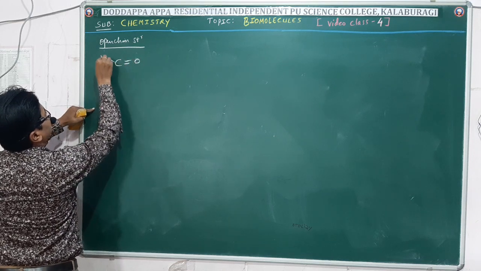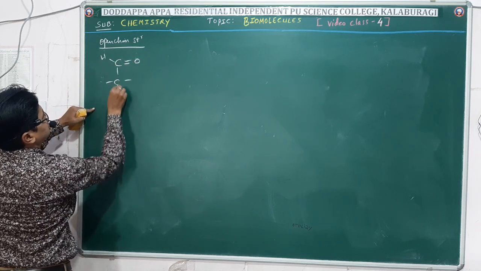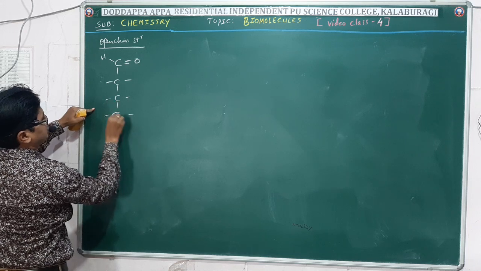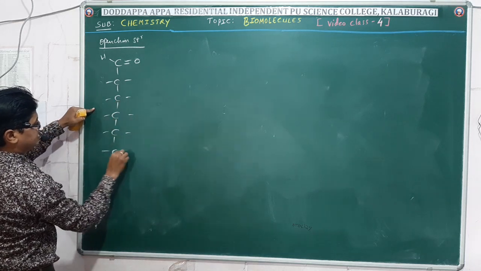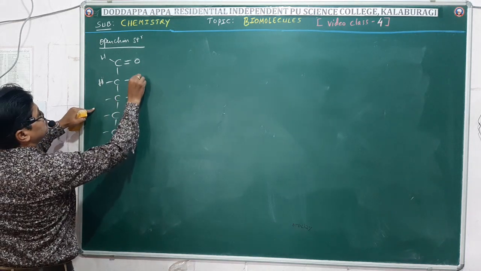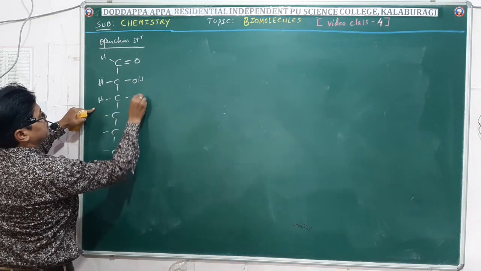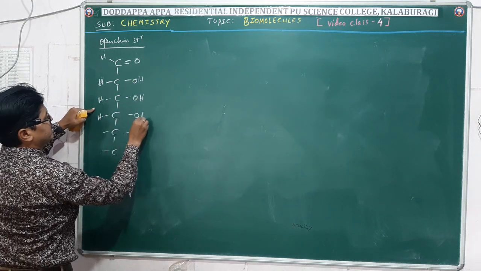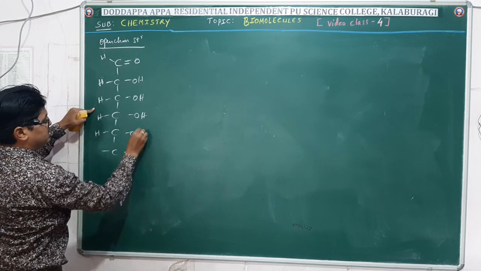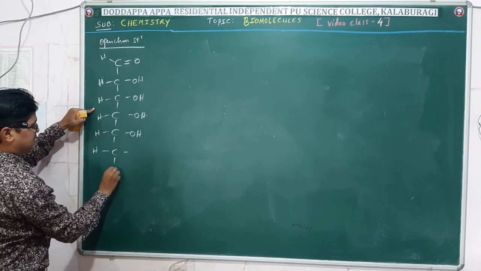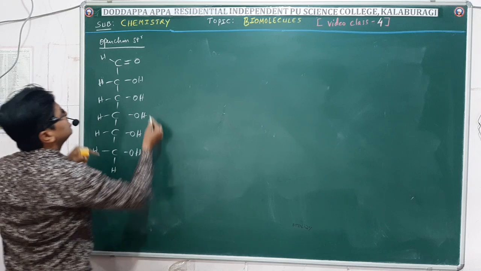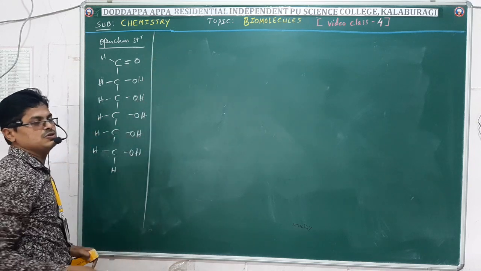C double bond O, H. Fourth carbon, fifth carbon and sixth carbon. Look at here. This is the last one, CH2OH. This is the open chain structure of glucose.